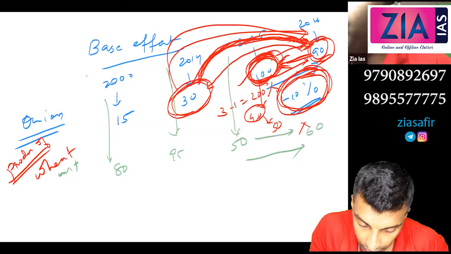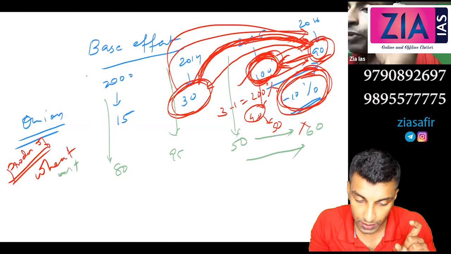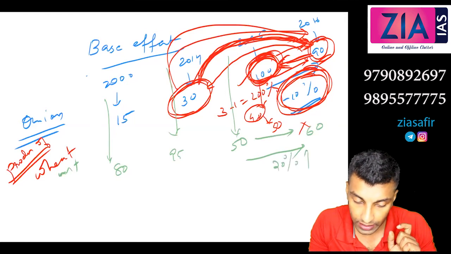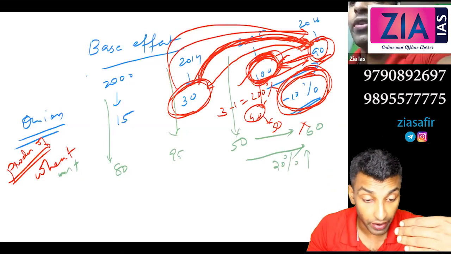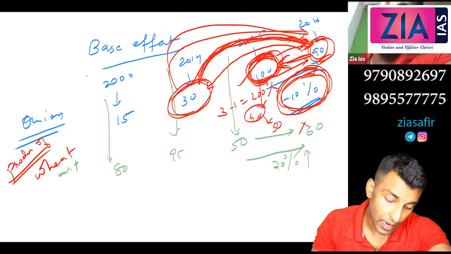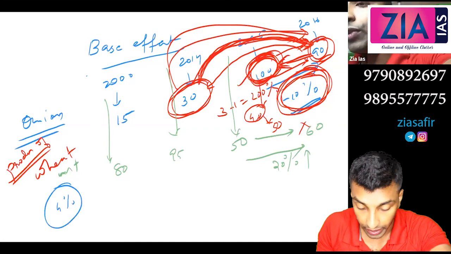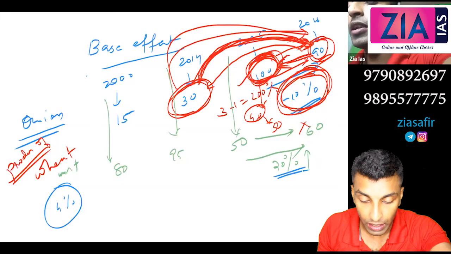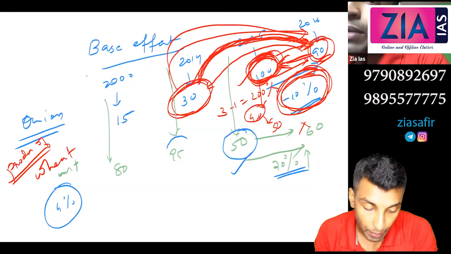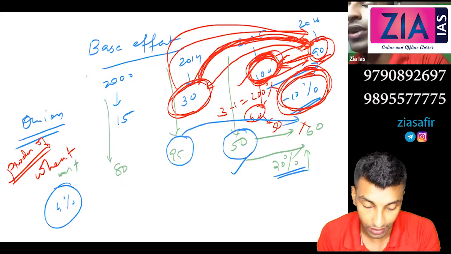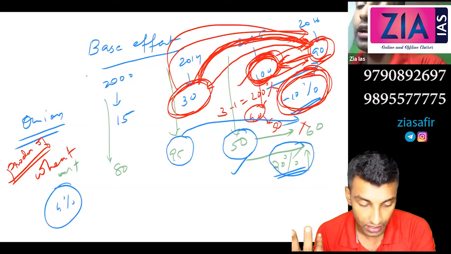So what you can see here, if you calculate 50 to 60, what is the increase? 50 into 1.2 is 60. So 1.2 means 0.2 is 20%, right? So you can see a 20% increase in production. Now you know one thing, a 20% increase in production will never ever come in agriculture. How much are we targeting in agriculture? We are targeting 4% increase in production only. So here you can see 20% increase in production. Why is this 20% happening actually? It is because of the extreme low value here. And even then, if you compare it with the previous value 95, it is still low only. There is no real increase, but you are showing 20%, which is very high. You can never get a 20% increase in production in agriculture.